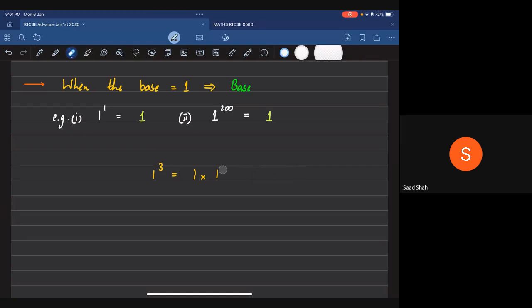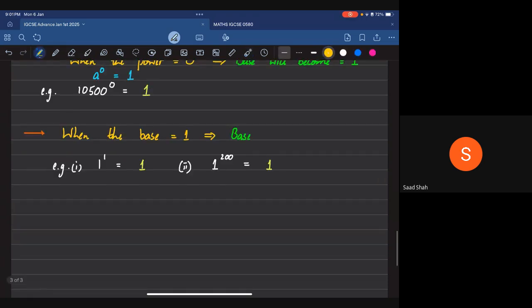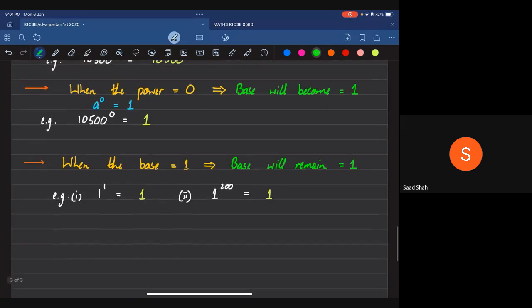So whatever power you may have, if your base is equal to 1, your answer will always be equal to 1. That was my question. Zoya got it right in that she placed 1 raised to the power 1, and obviously you get 1. But 1 raised to the power of anything is also going to be 1.